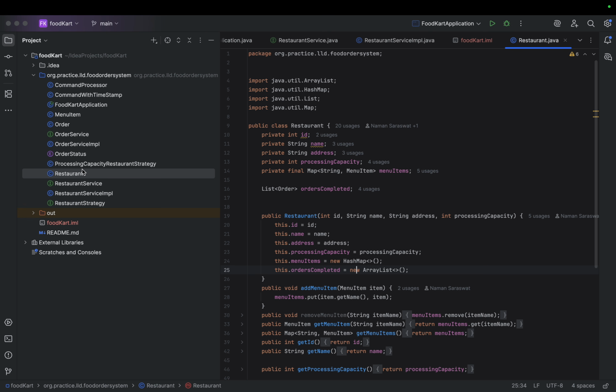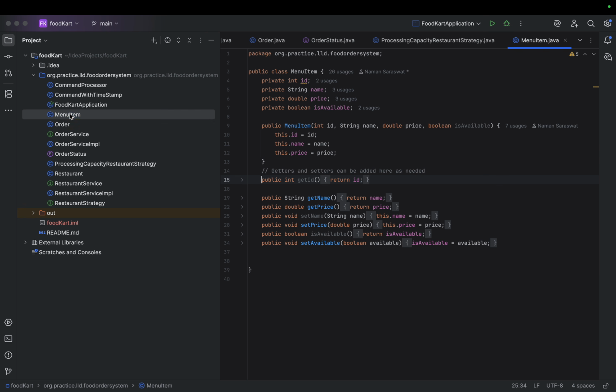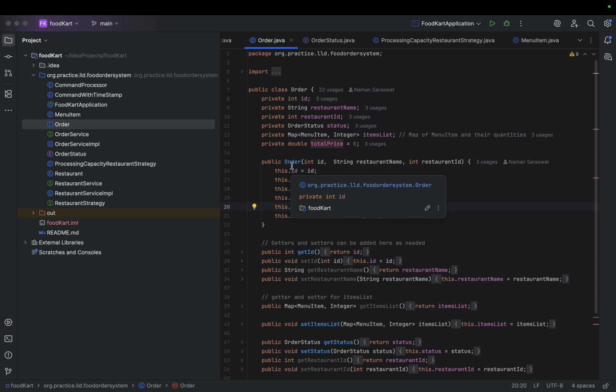After the restaurant class, we have a menu item class where we have defined ID, name, price, and is available flag. This also has its getters, setters and the constructor. Then we have an order class. Order class has a restaurant ID. As we are not dealing with multiple restaurants, inside one order we will have one restaurant ID. Then order status, then the item list that we are going to have inside an order, and total